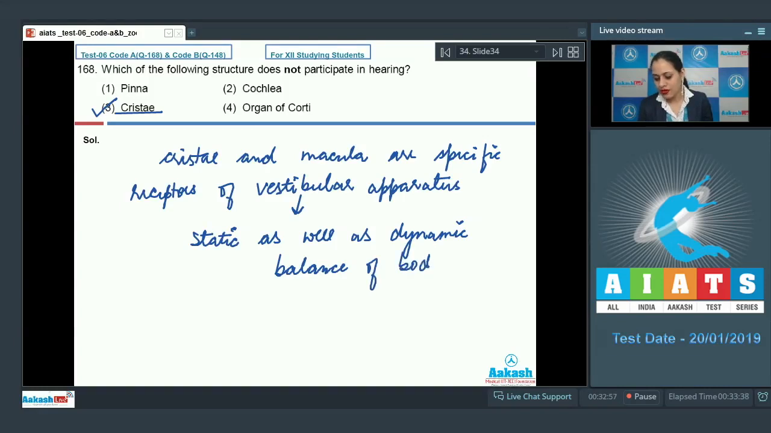of body, and they play no role in hearing, whereas the other 3 structures like pinna, cochlea, and organ of Corti are the incorrect options because they participate in hearing. Pinna, which is an external structure, collects the vibrations in the air which produce sound. On the other hand, cochlea and organ of Corti are associated with sound production and they participate in hearing. So the correct answer to this question is option number 3. Let's discuss our next question.